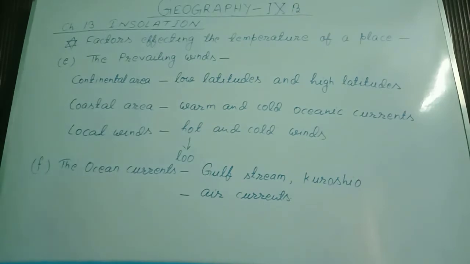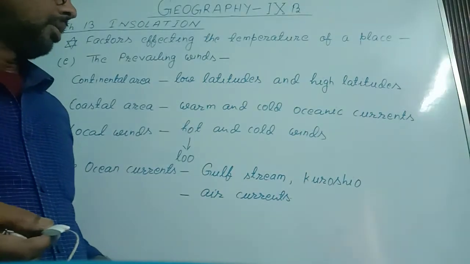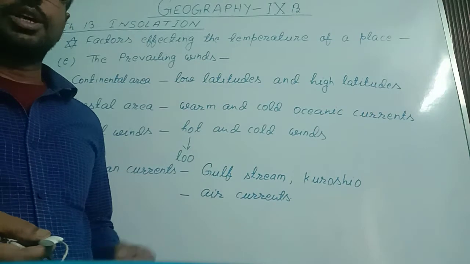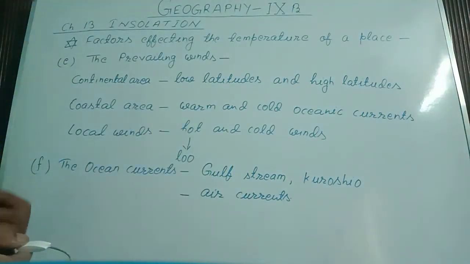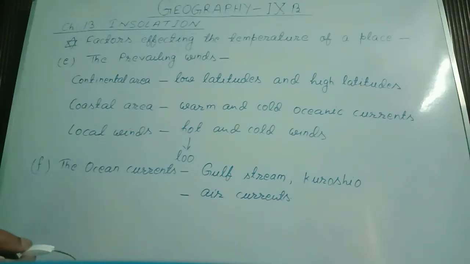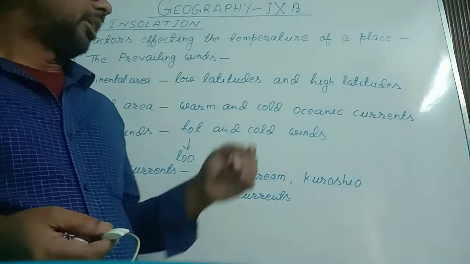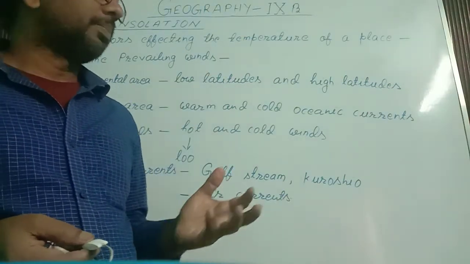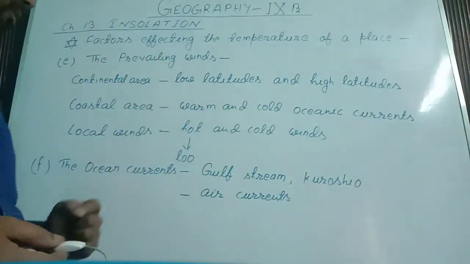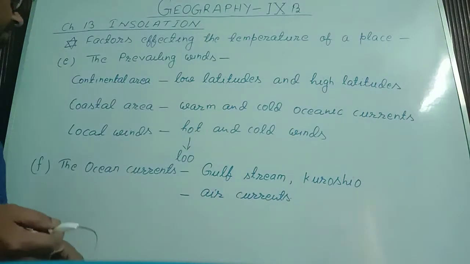Next factor affecting the temperature is prevailing winds. In continental areas, the wind that blows in low latitudes such as in equatorial regions is hot, and the wind that blows in high latitudes such as in polar and subpolar regions is cold in nature.